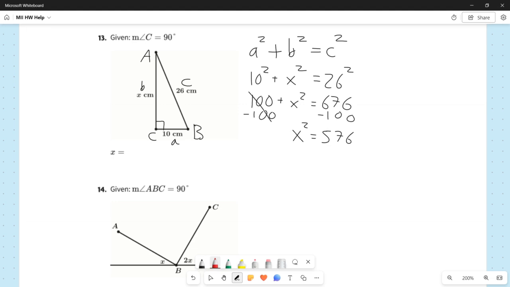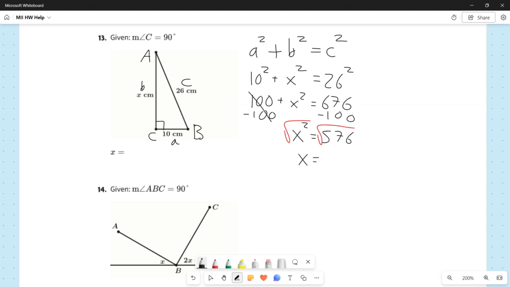Now to get rid of the squared, I need to take the square root of both sides. I take the square root on the left to get rid of the squared, so I get x. And I take the square root of the right to maintain balance. Now, because we're talking about side lengths here, we do not need to include a plus minus. We've seen in some contexts, when you solve an equation like this and take a square root to get rid of the squared, sometimes you need the plus minus.